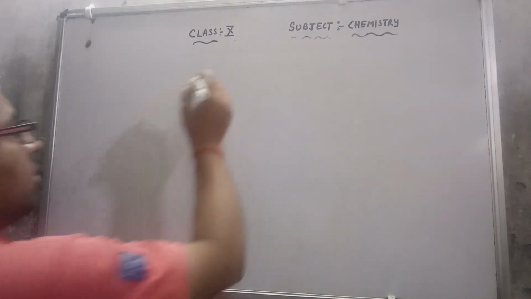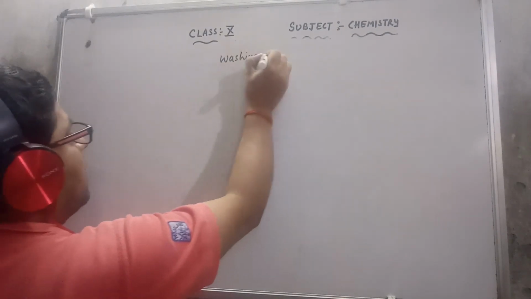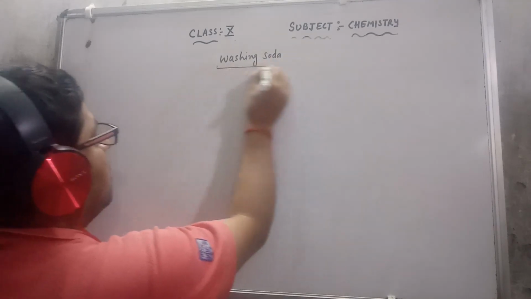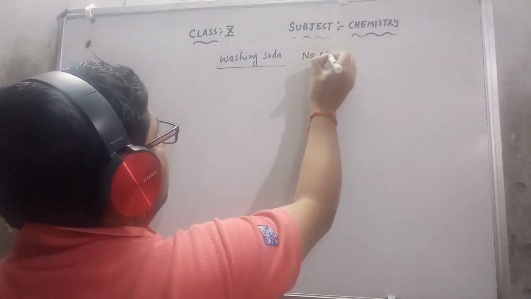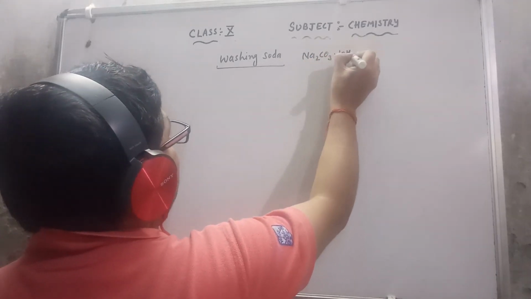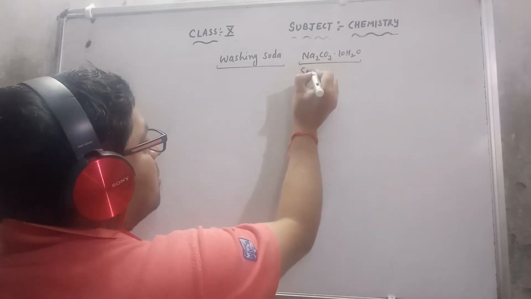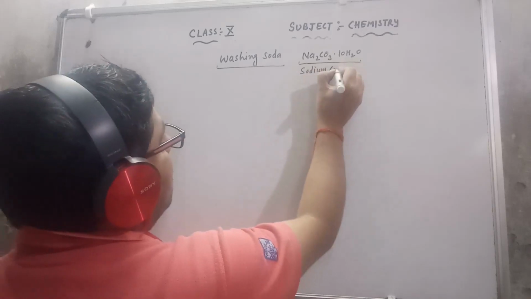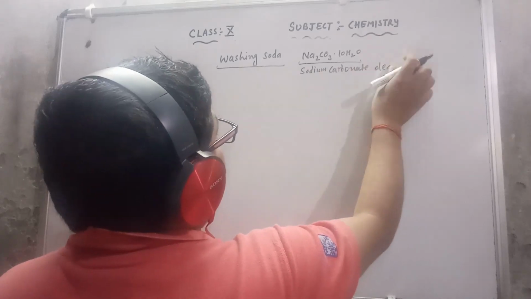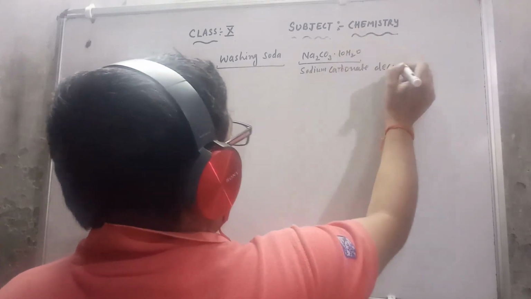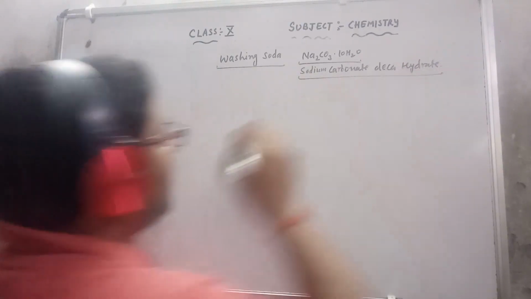The second salt here is washing soda. The chemical formula of washing soda is Na2CO3·10H2O, and its chemical name is sodium carbonate. 10 means deca, and H2O means hydrate. So the chemical name is sodium carbonate decahydrate.